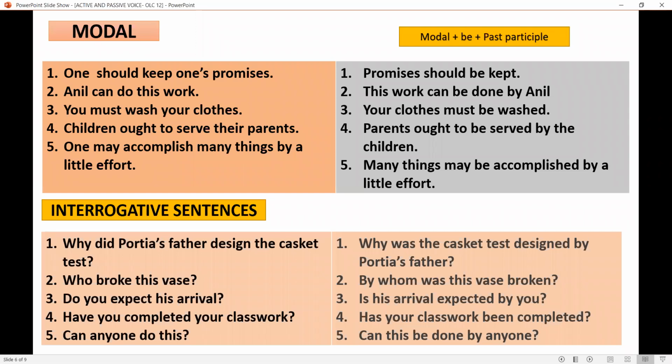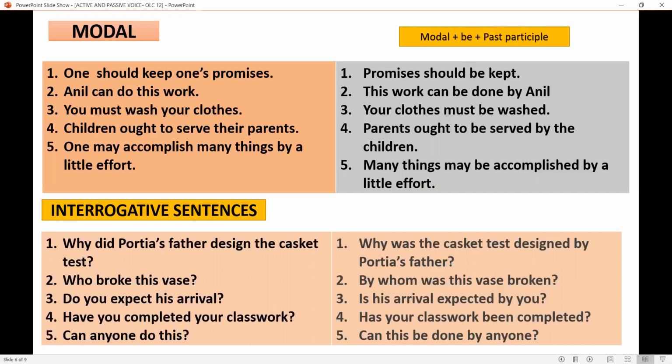Now, let us see when a sentence has got modal auxiliaries, how to change this into passive form. One should keep one's promises. Here, we can change this into passive form like this. Promises should be kept. Should is the modal, be plus past participle form of the verb. Kept. Keep is kept. Second one, Anil can do this work. Can is the modal auxiliary. So this work can be done by Anil.